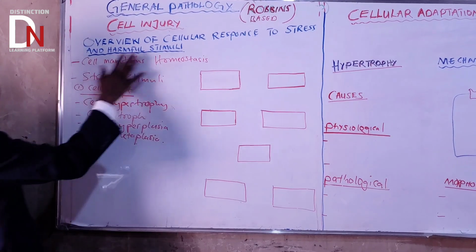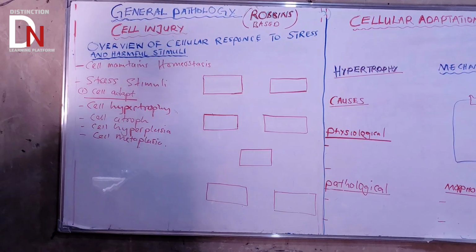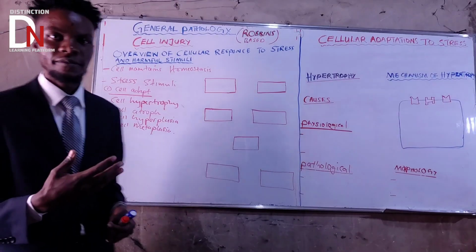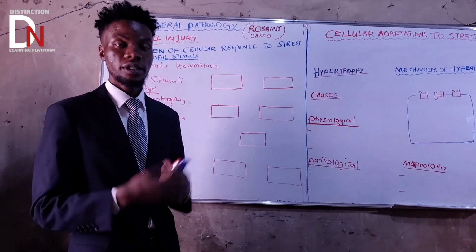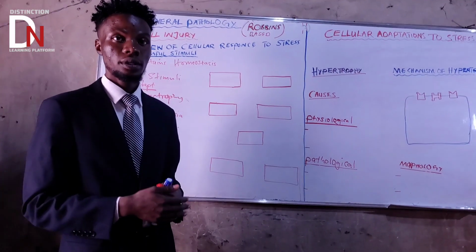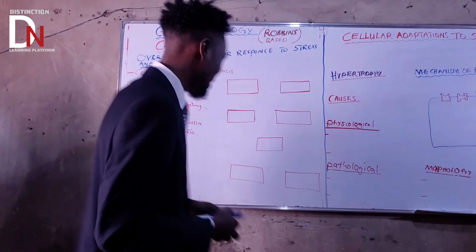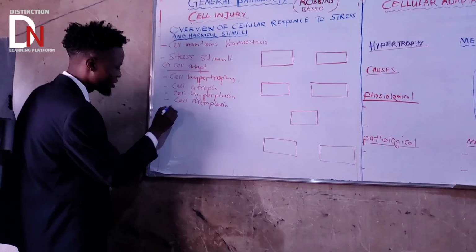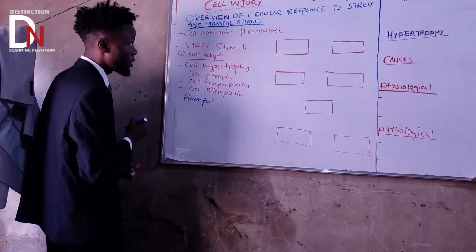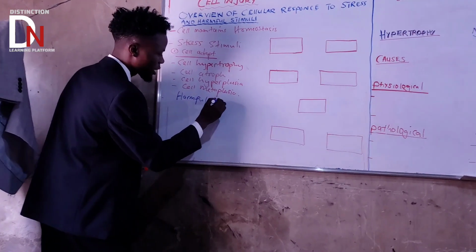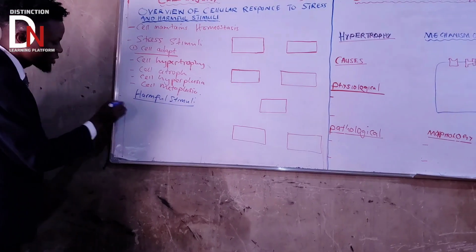Now, what about harmful stimuli? How can a cell respond? Since we started with stress, now how can it respond to harmful stimuli? In the first place, harmful stimuli can lead directly to cell injury. Cell injury is what? Damage to the cell because of being exposed to harmful stimuli. Let us talk about that. This is getting interesting. So a cell can also be exposed to harmful stimuli.